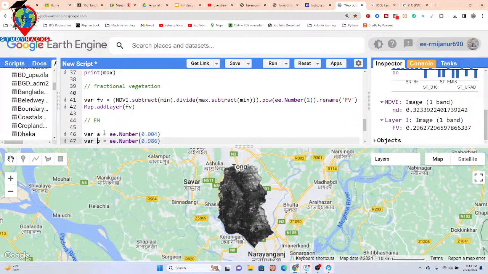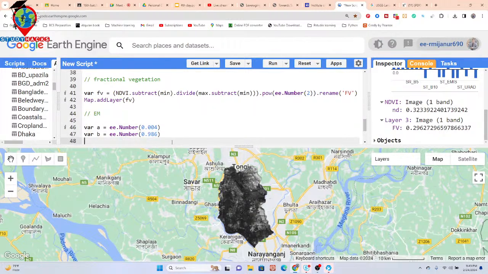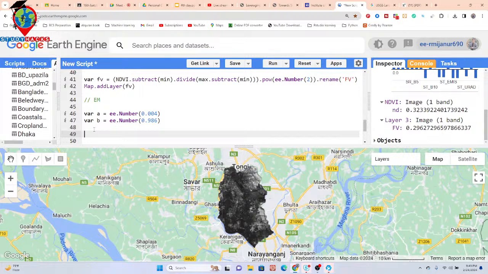So for that, we just put A and B in our equation. This time we take a variable, and I put the variable name as EM, emissivity.